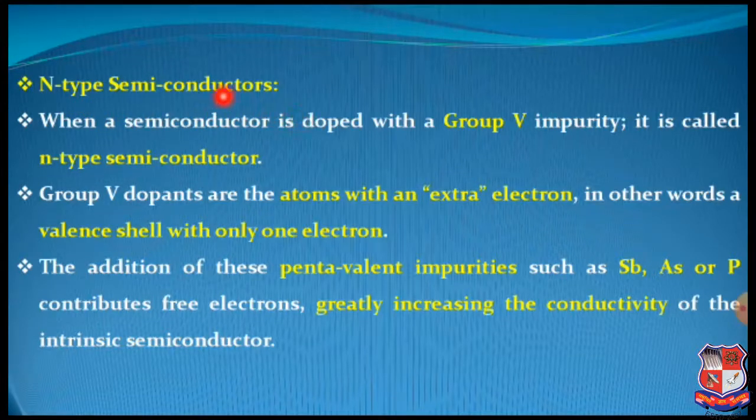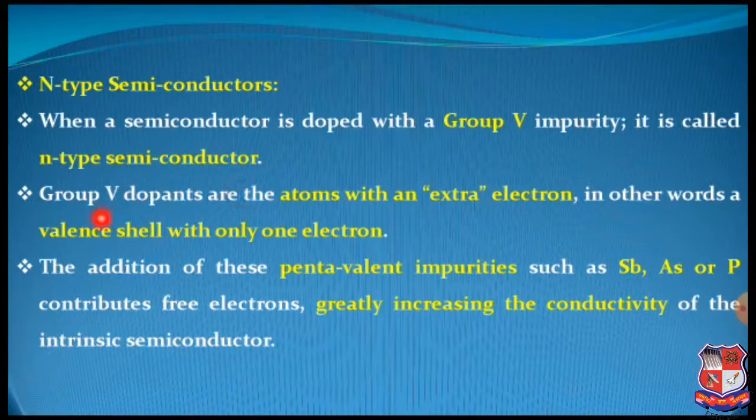This is the first type of extrinsic semiconductor, and it is defined as when a semiconductor is doped with group 5 impurity. This is very important. Here the chemistry's Mendeleev periodic table will be helpful, where group 5 impurities are added inside the semiconductor to improve its electrical conductivity as well as to improve the number of electrons. It is called n-type semiconductors.